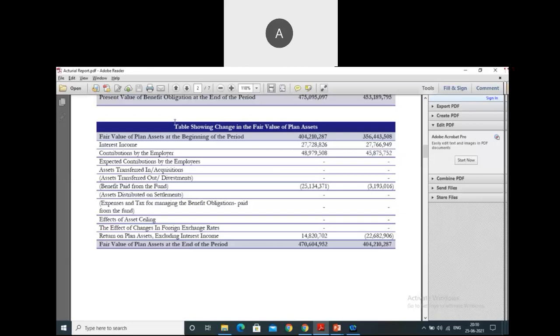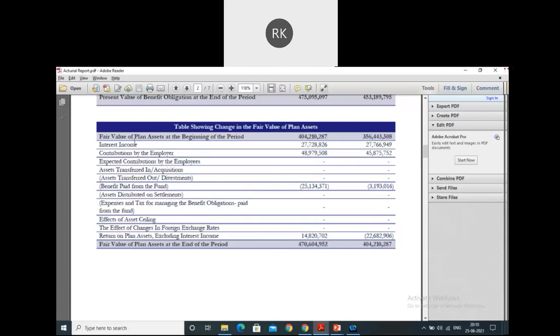So, guys, from here we'll get into the table of fair value of plan assets. Basically, we were discussing this actuarial report of one of our clients. If you see this table of plan assets, the first thing in the table is the opening balance. As we all know, for any balance sheet item, there's an opening balance, a closing balance, and a movement in between.